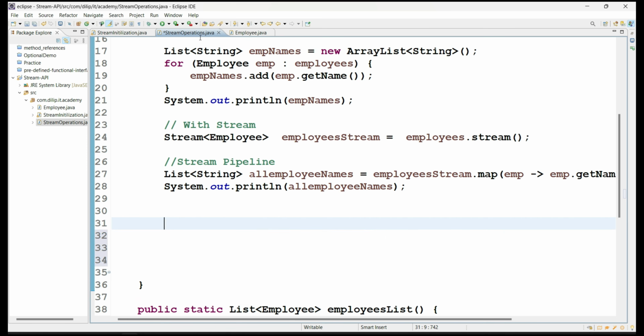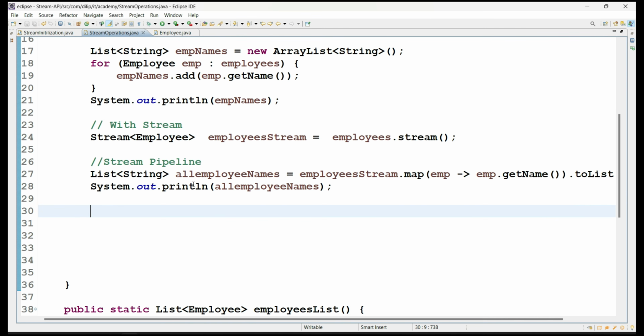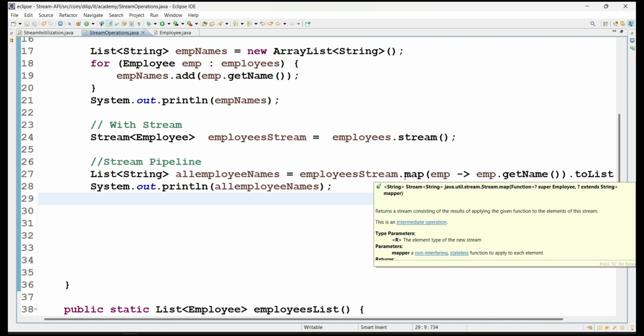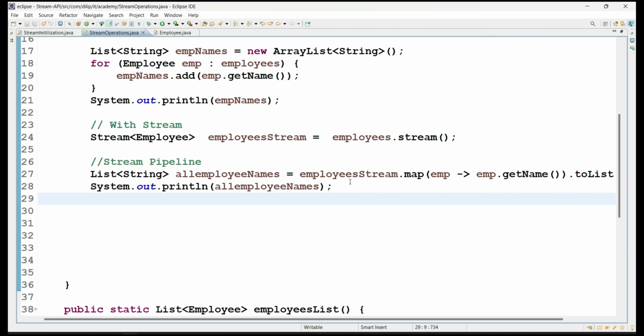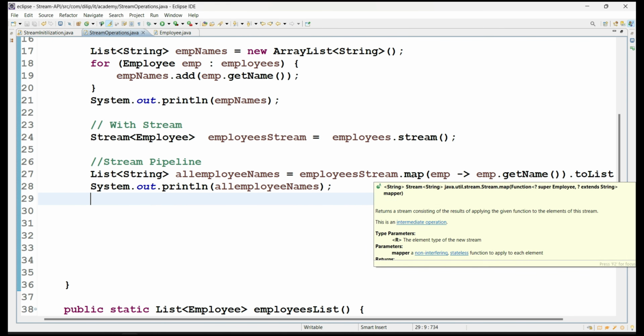So what we understood in the overall process here is the map method. Map is a method derived as part of the Stream API, and this map method takes a Function interface implementation as an argument. Function is a functional interface. It takes one type of input value, and after processing that input value, or doing any mapping or manipulation on it, you always have to return one more value.